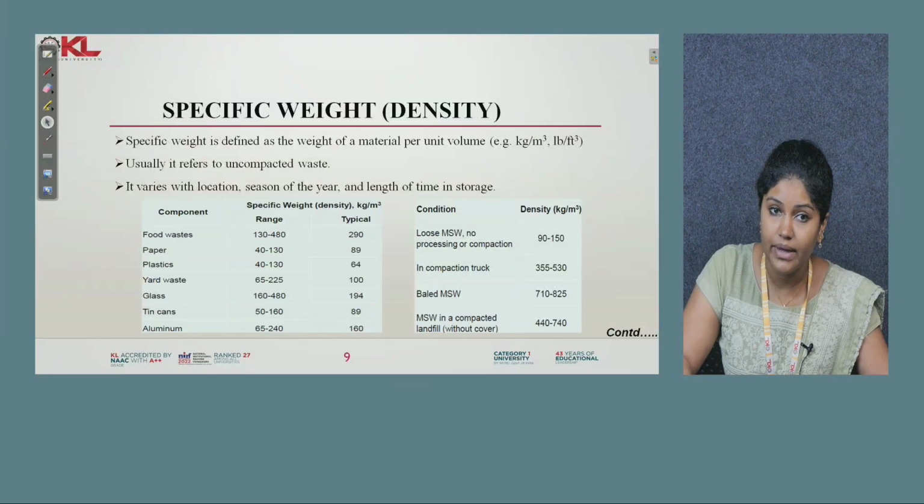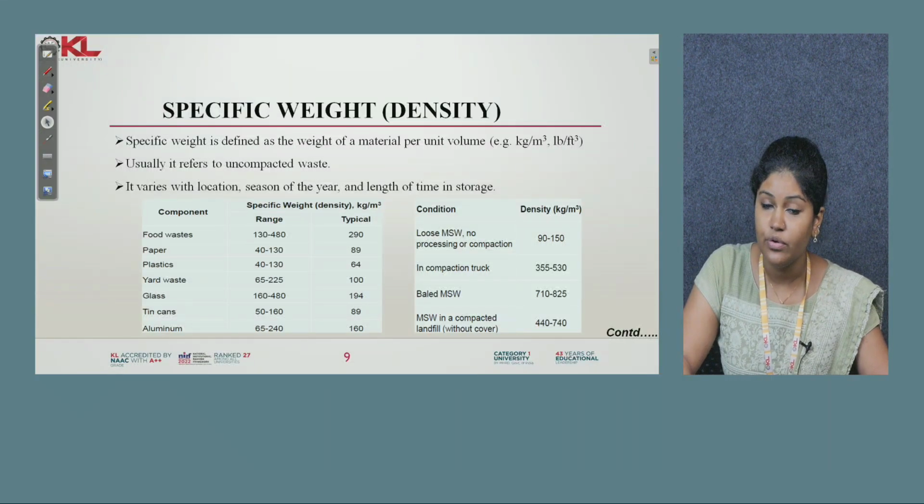If it is an uncompacted waste, the density will vary. If it is a compacted waste, again it will vary. You can see that in the table here. In the second table, the condition and density are mentioned. If it is loose, with no compaction done, a loose municipal solid waste, 90 to 150 is the density. But when it comes to compacted waste, the last one, municipal solid waste in a compacted landfill, you can see that 440 to 740 is the density. So based on the compaction, the density will vary.